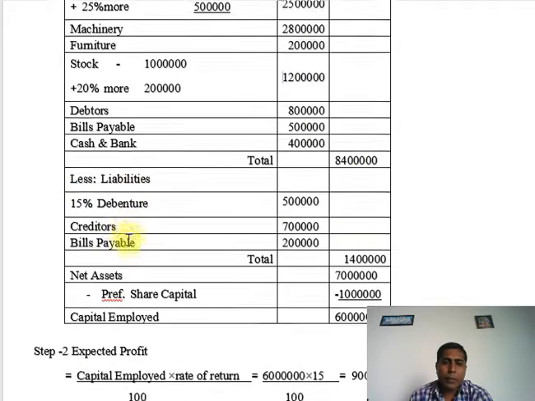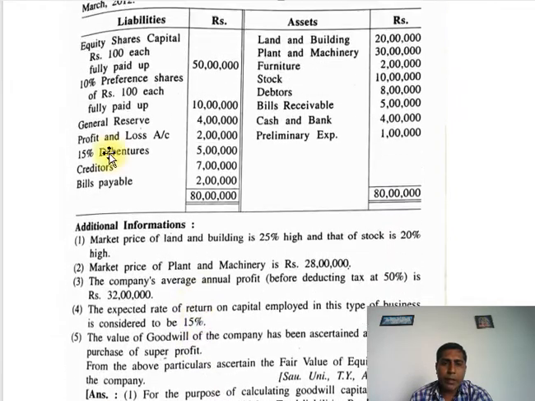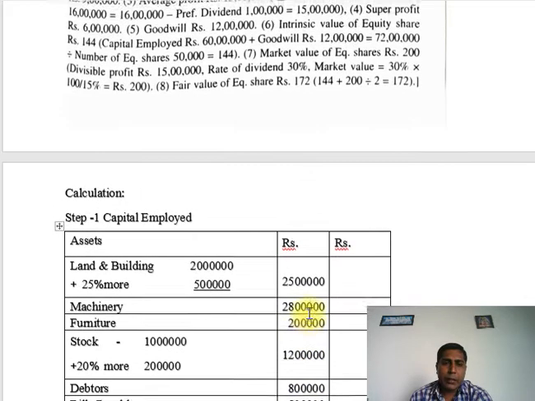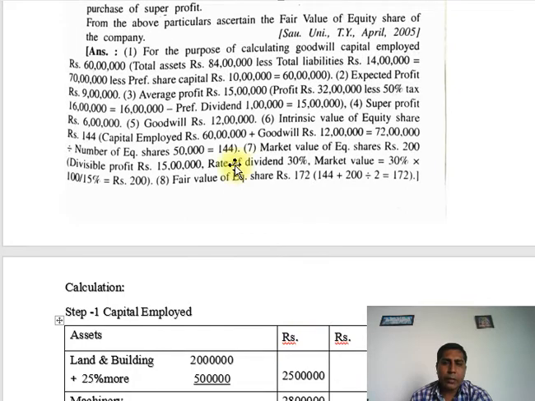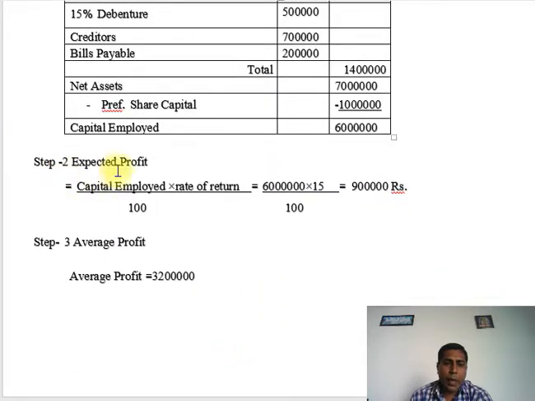Now less liabilities: 15% debentures 5 lakhs, creditors 7 lakhs, and bills payable 2 lakhs. You can see in the balance sheet 5 lakhs, 7 lakhs, and 2 lakhs. Now total 14 lakhs. So the net assets is 70 lakhs, minus preference share capital 10 lakhs. So capital employed is 60 lakhs. So friends, we find our first answer, capital employed 60 lakhs.